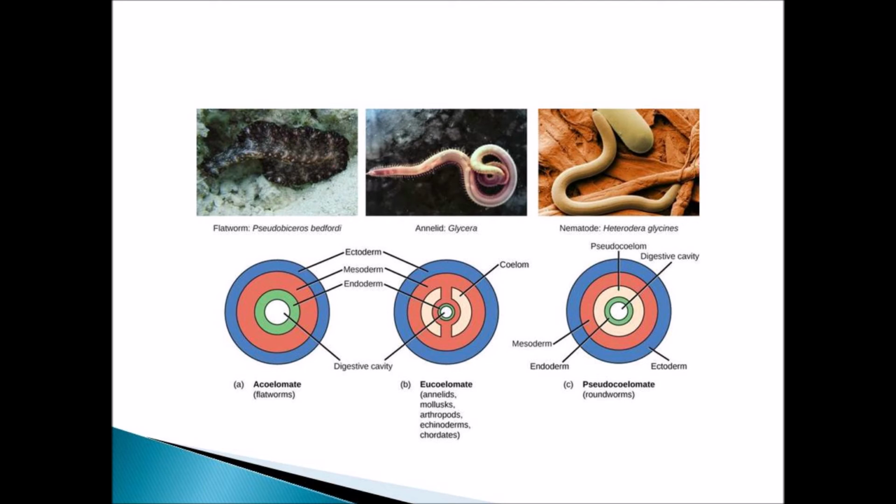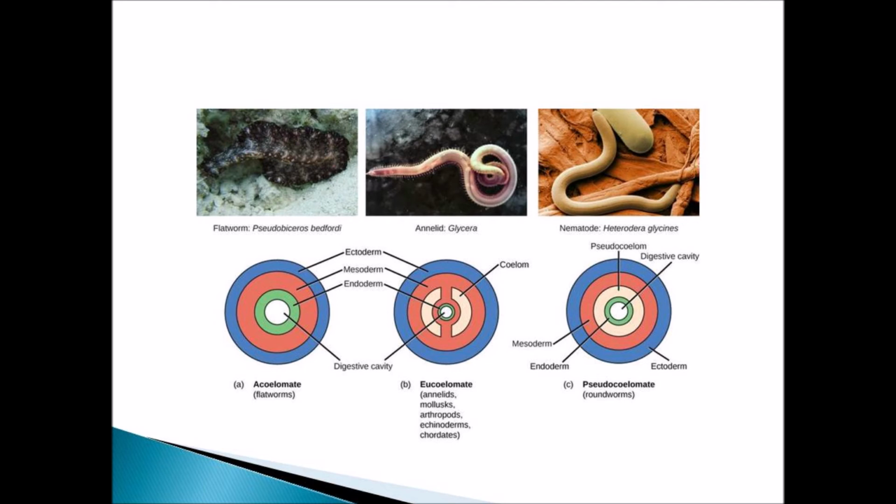In the center the digestive cavity is present, and after that a coelom is present, and mesoderm, ectoderm. And finally the pseudocoelomate. Example, roundworms. The digestive cavity is present, and around that a false coelom is present, and endoderm, mesoderm and ectoderm. Those three layers are present.